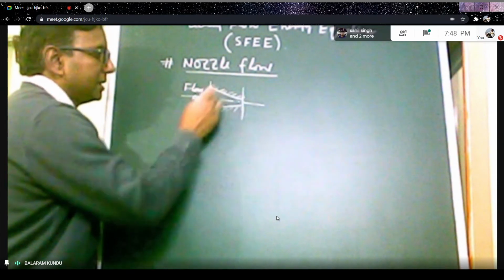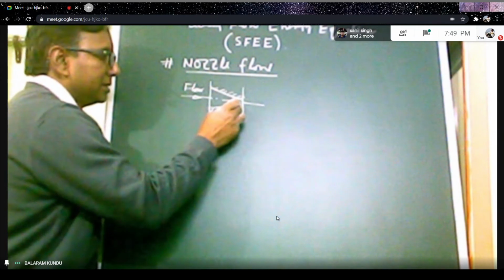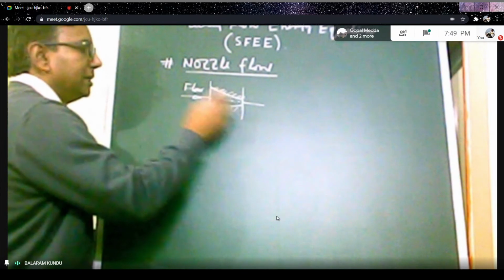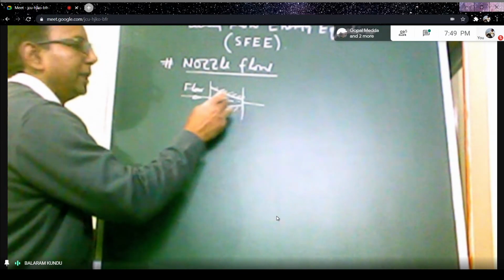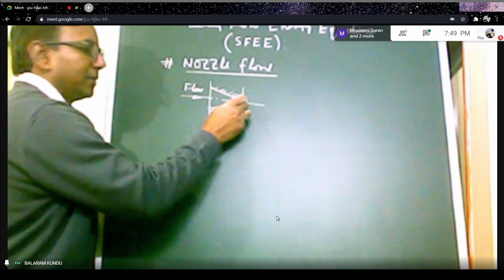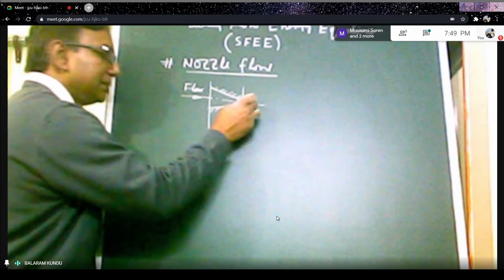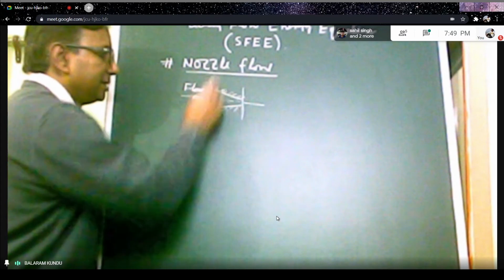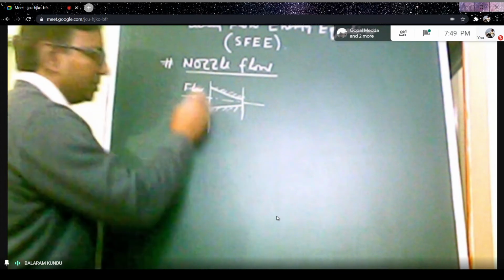So as the cross section of the nozzle decreases in the flow direction, velocity increases. So velocity increases in this direction, and this is the exit section of the nozzle, and this is the inlet section of the nozzle.